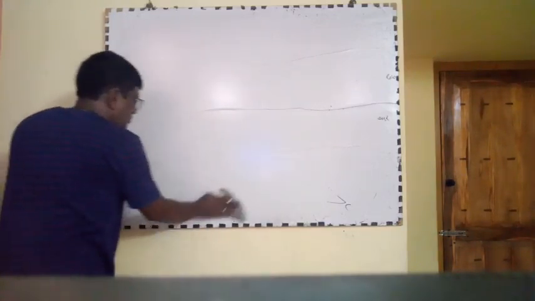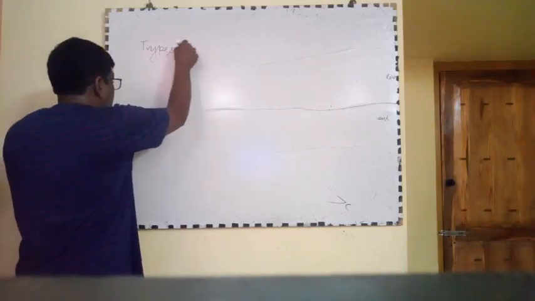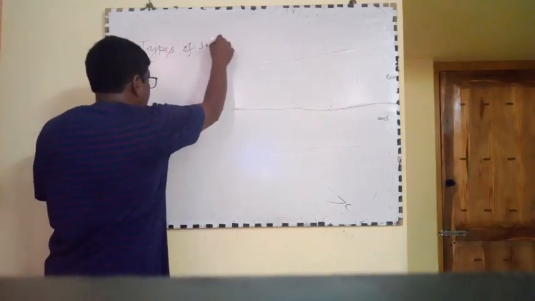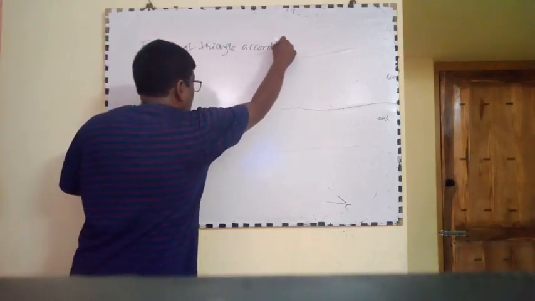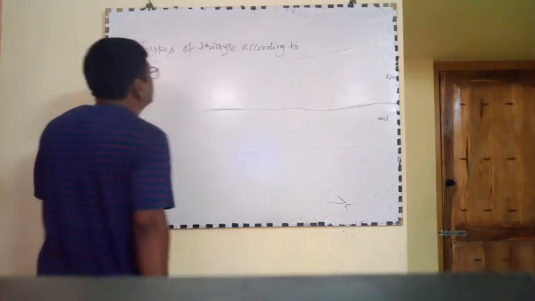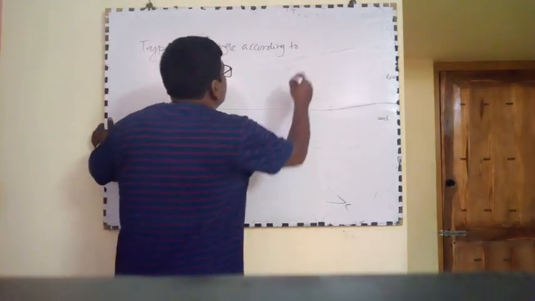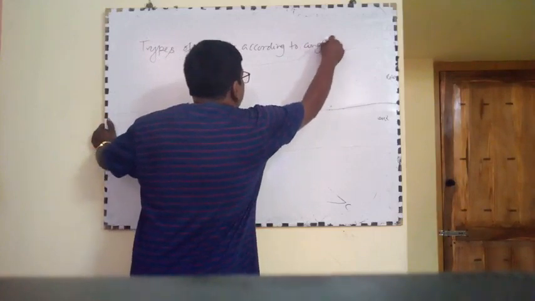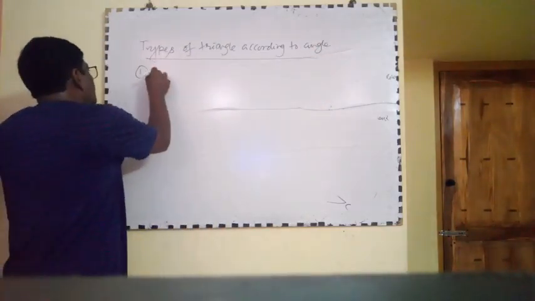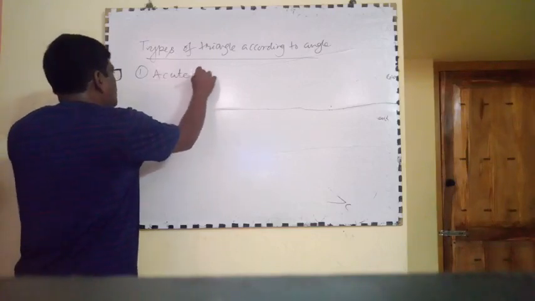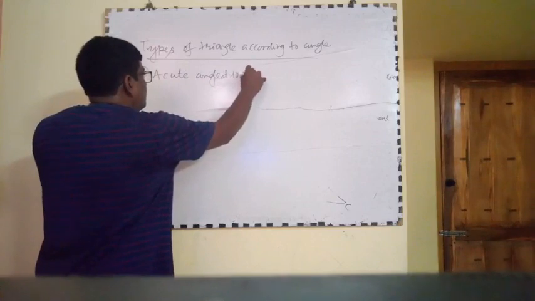Now types of triangle according to angle. Number one, acute angle triangle.